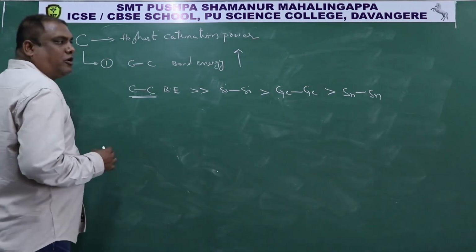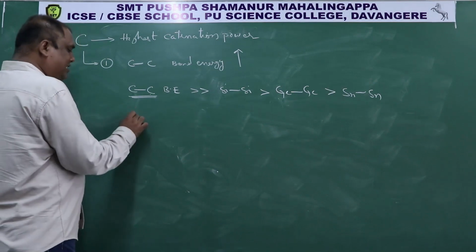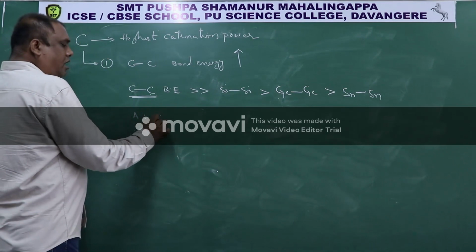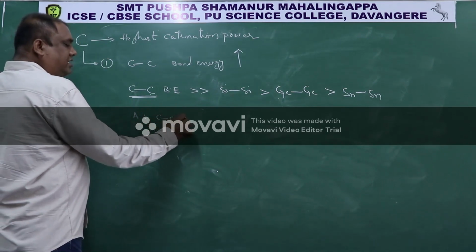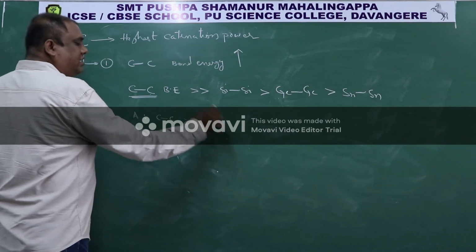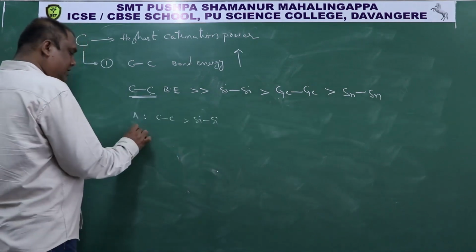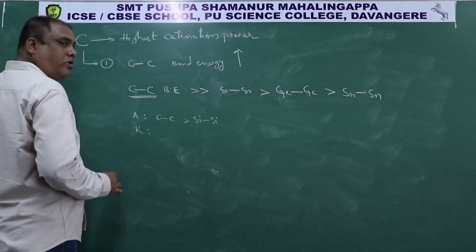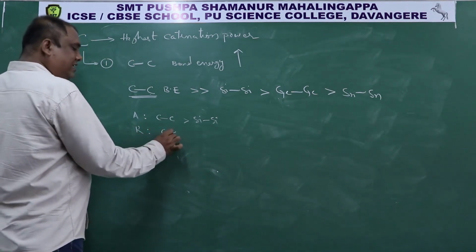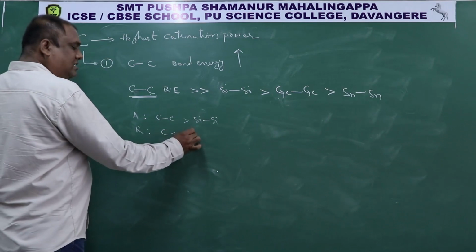you may get a question like this. Assertion: Carbon-carbon bond energy is greater than silicon-silicon bond energy. Reason: Atomic size of carbon is less than atomic size of silicon.